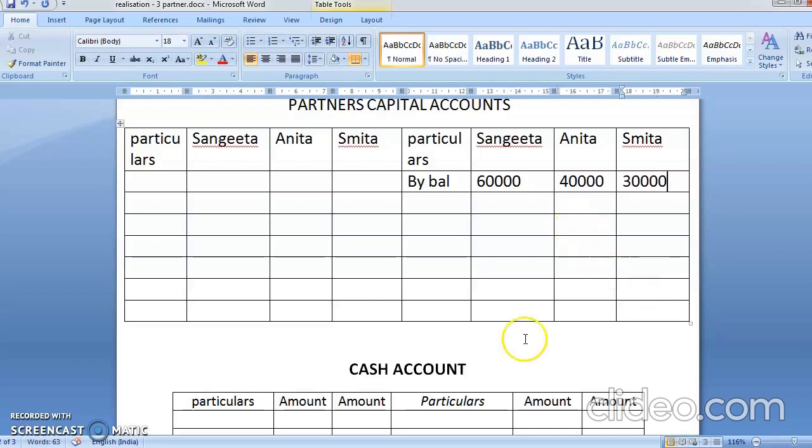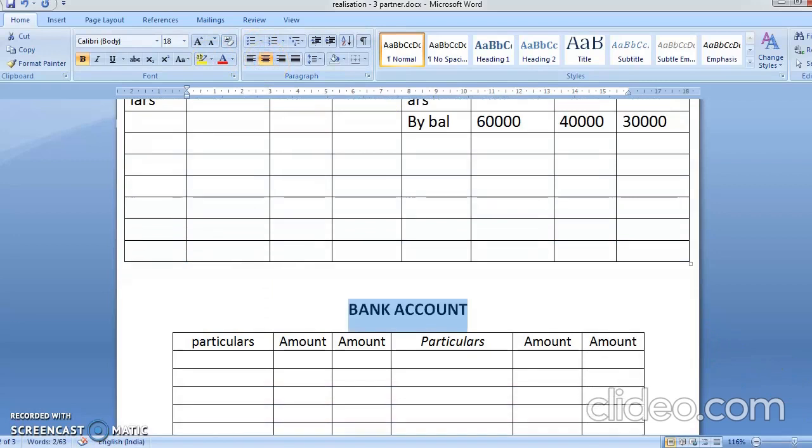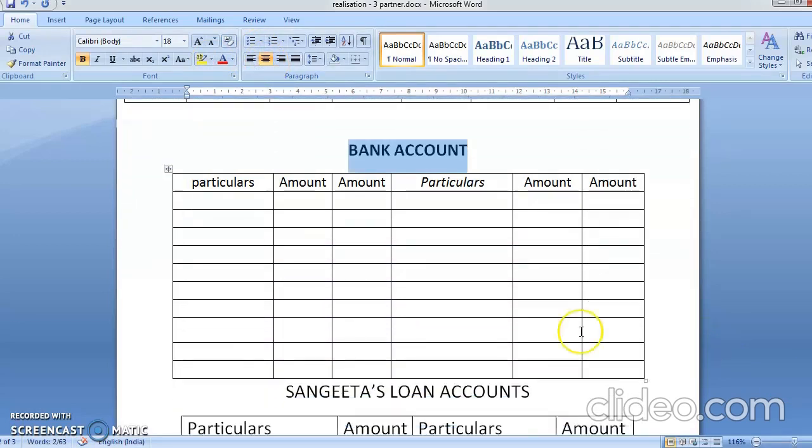30,000. This time we are having bank account, not the cash account, so we are going to change this to bank account. Okay, so you are going to write here bank account. Yes, so what was the bank balance? The bank balance was 5,000.